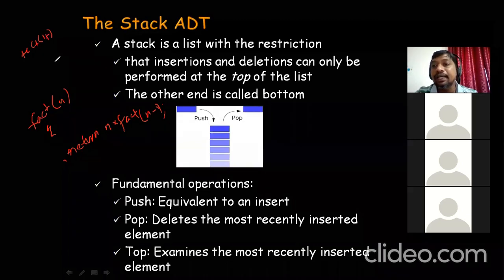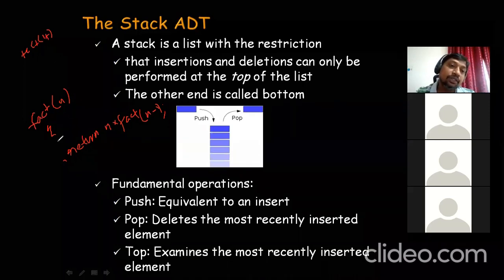Then that recursive call, factorial of 3, is 3 into factorial of 2. Then factorial of 2 will be called, the same function with a different parameter, 2 into 2 minus 1, that is 1. Factorial of 1 is the base case, and it will return 1.